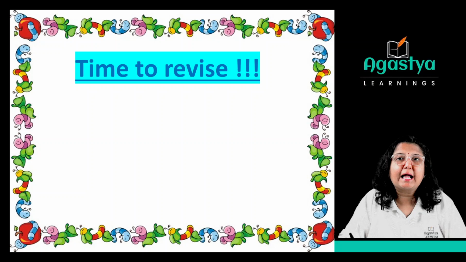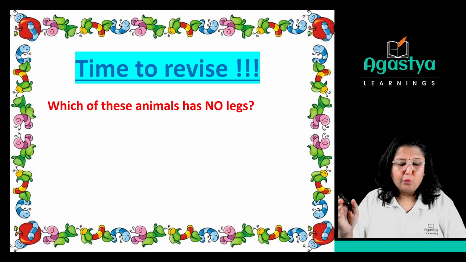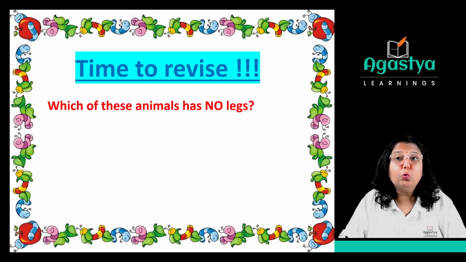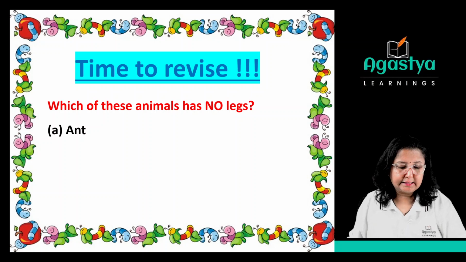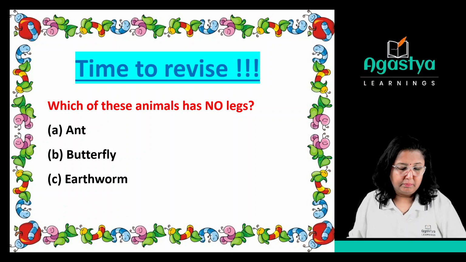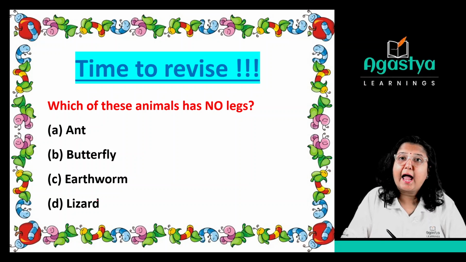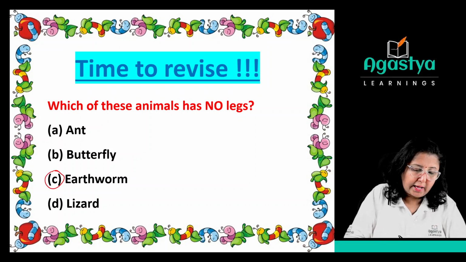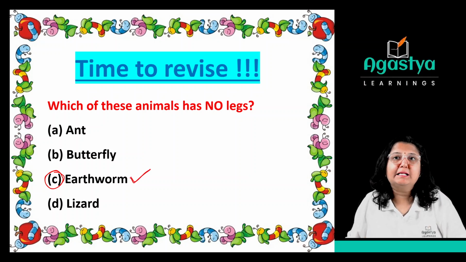Now, as we have summarized the lesson, let us now quickly revise some of the points with the help of questions. So, let's see. Which of these animals has no legs? That means it has no legs. Let us see the options. Option number A, that is ant, but ant has legs. Butterfly, it is also having legs. Earthworm, and option number D is lizard. We can say ant, butterfly and lizard, they have legs, but earthworm doesn't have legs. So I can choose option number C. Earthworm does not have legs.